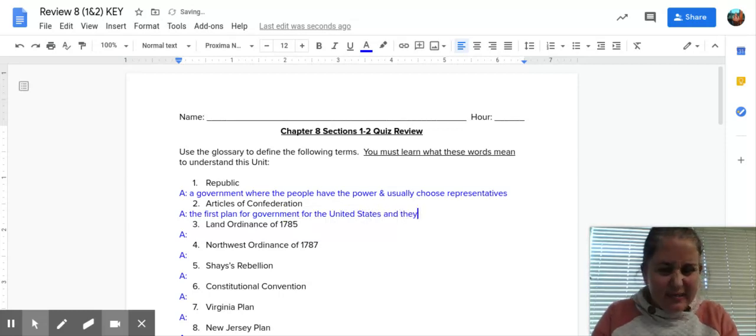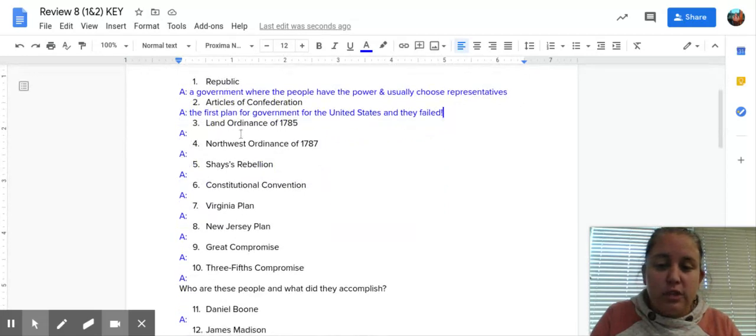The Articles of Confederation were the first plan for government for the United States, and they failed. They actually failed horribly. They didn't work very well at all because they were way too weak. But they did have major success, and that was figuring out what we were going to do with the land that had been gained by the Revolutionary War. And so they passed two laws.